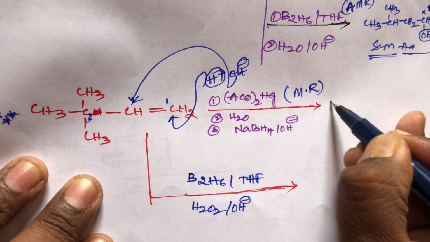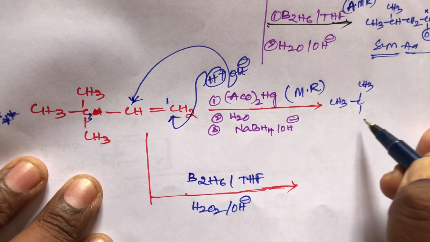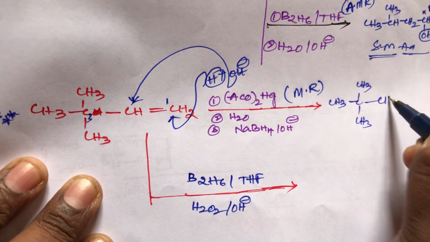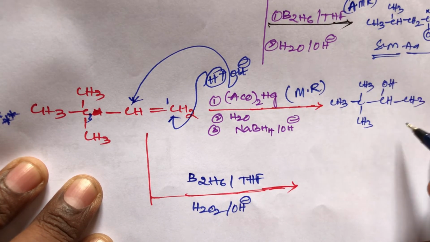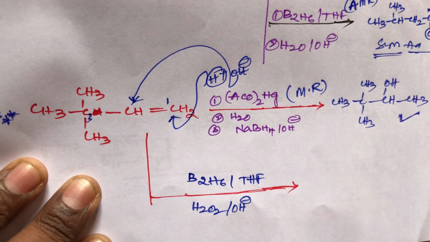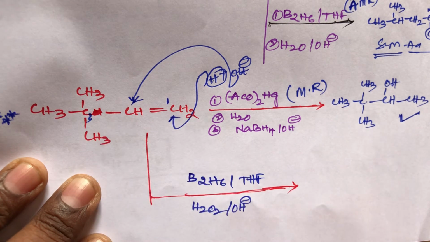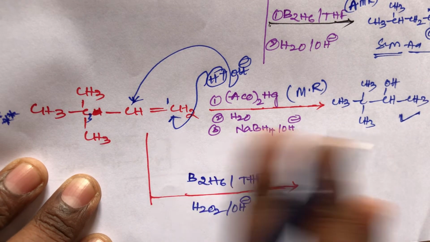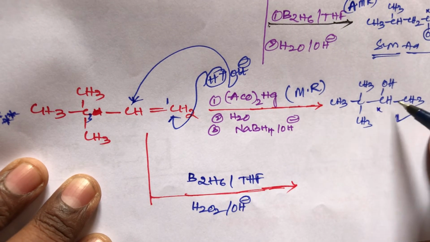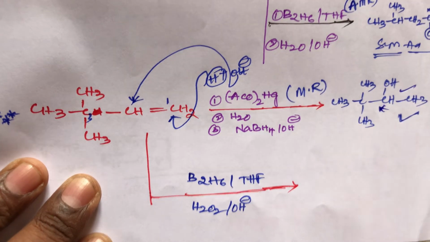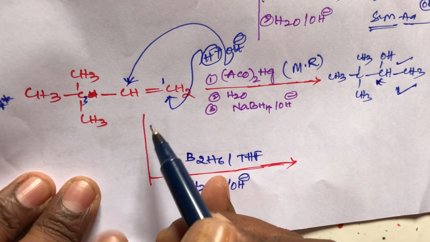What is the final product, student? That is CH3, CH3, then CH3, CHOH, then CH3. This is the final product. It follows the Markovnikov rule, but there is no rearrangement, no intermediate carbocation is formed. Both of these are absent. The direct product is a secondary alcohol. But the next one is the same reagent, the same reaction.